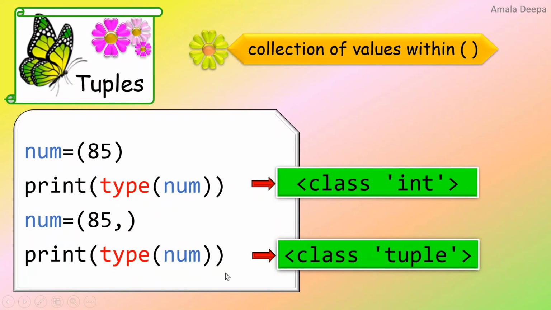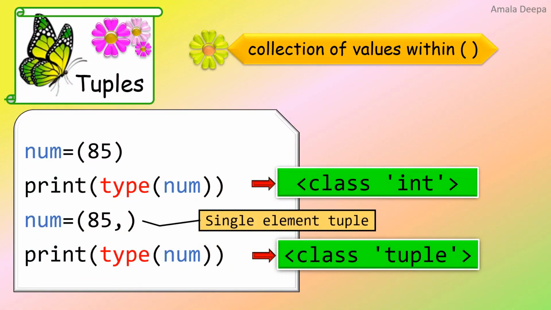From the output, it must be clear to you that if you want to create a single element tuple, you should place a comma after that element. If you don't place the comma, this will not be a tuple, whereas it will be an integer object.